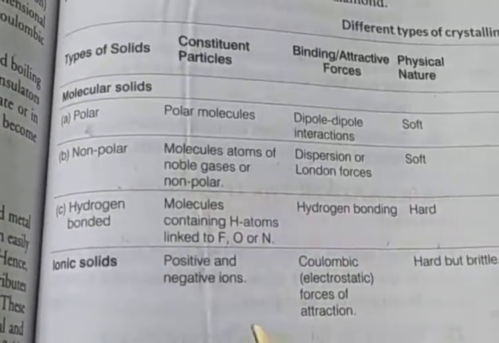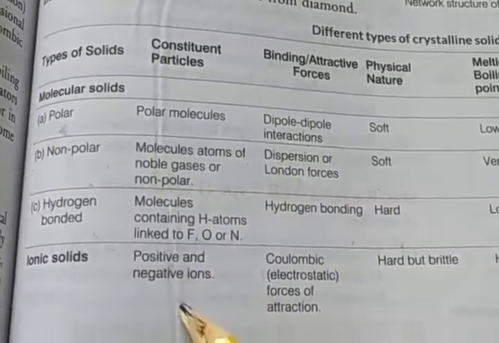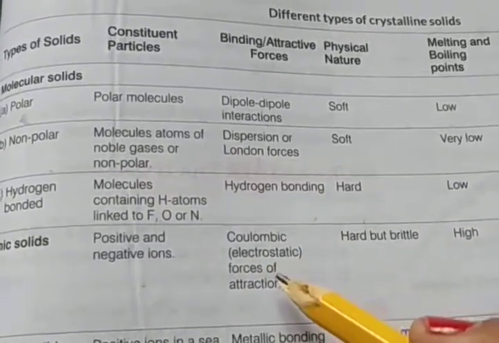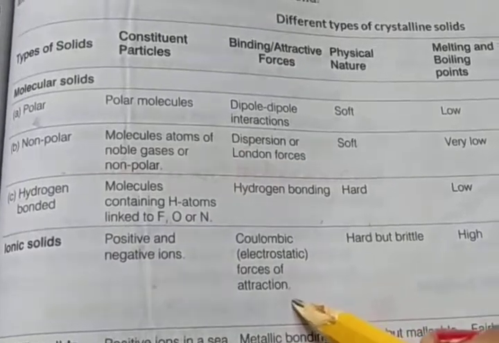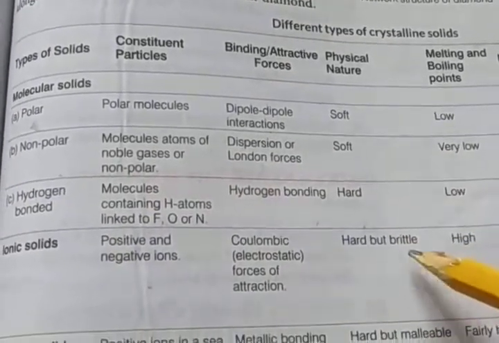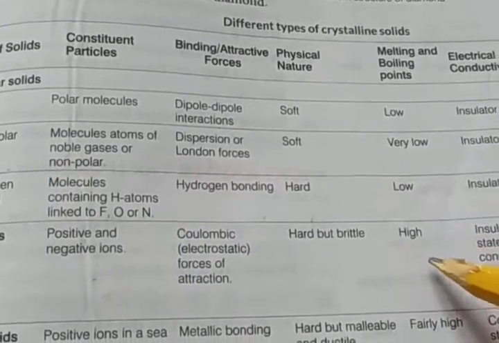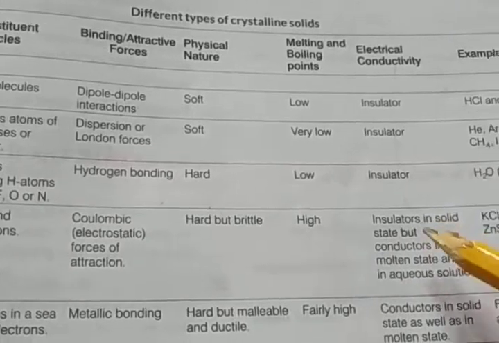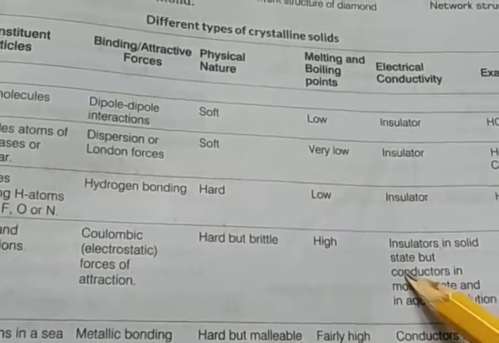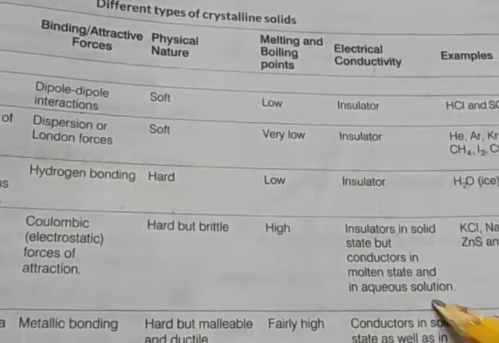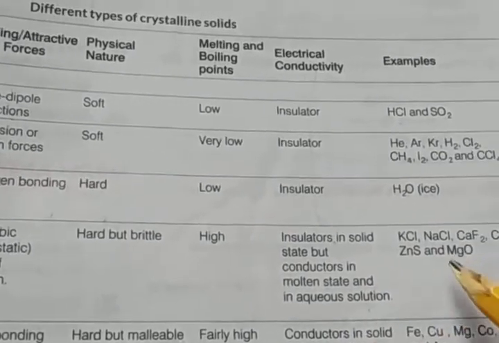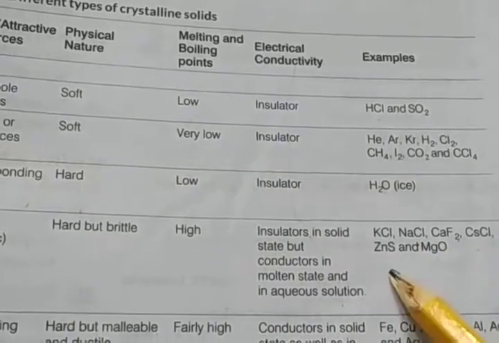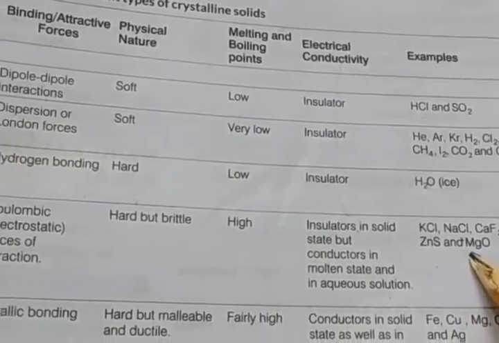Then the second one, ionic solids. The constituent particles are positive and negative ions. The binding is by Coulombic, electrostatic forces of attraction, and the physical nature is hard but brittle. The melting and boiling points are also high. Electrically, they are insulators in the solid state but conductors in the molten state or in aqueous solution. Examples: KCl, NaCl, calcium fluoride, cesium chloride, zinc sulfide and magnesium oxide.